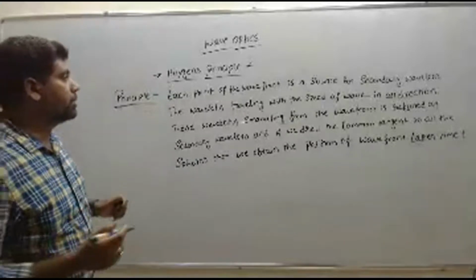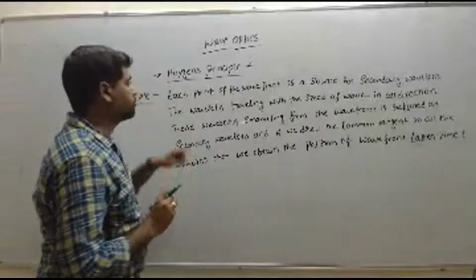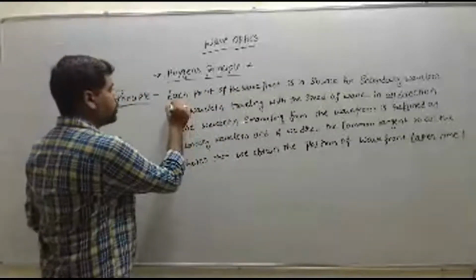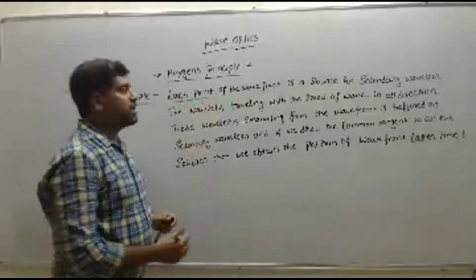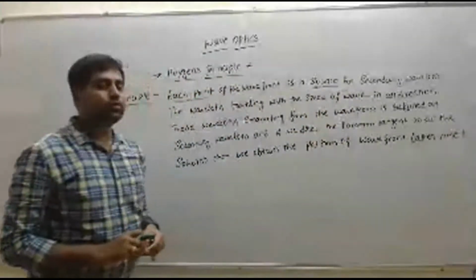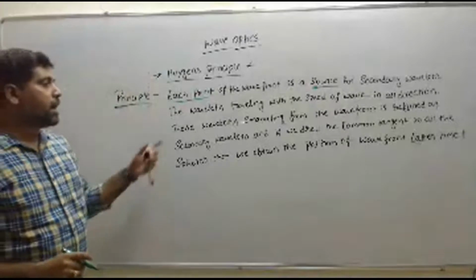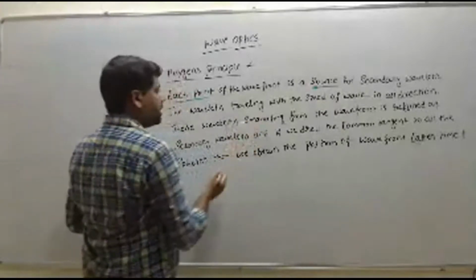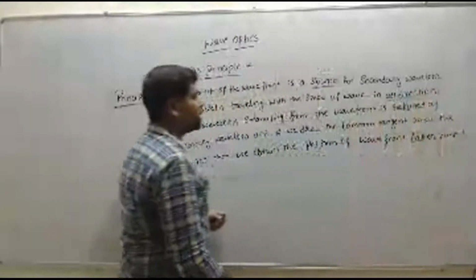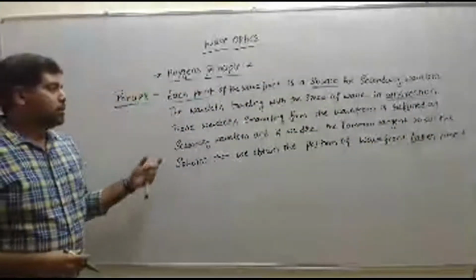Then the main points here are that each point of the wavefront acts as a source for the secondary wavelets, and the wavelets travel in all directions with the speed of light.